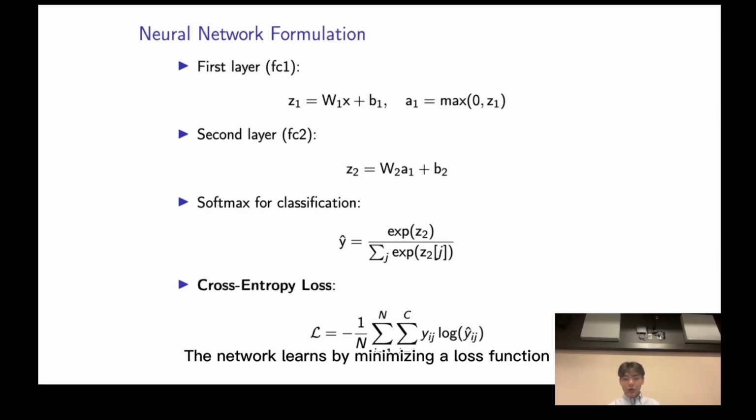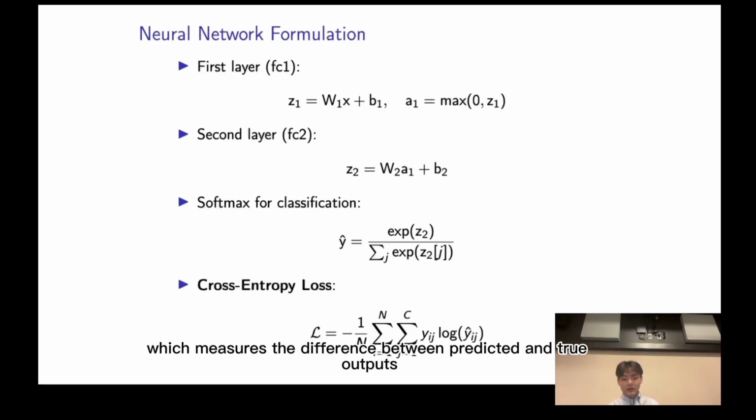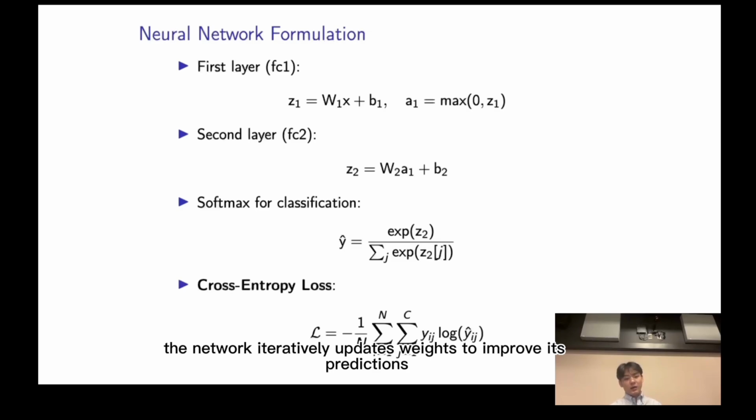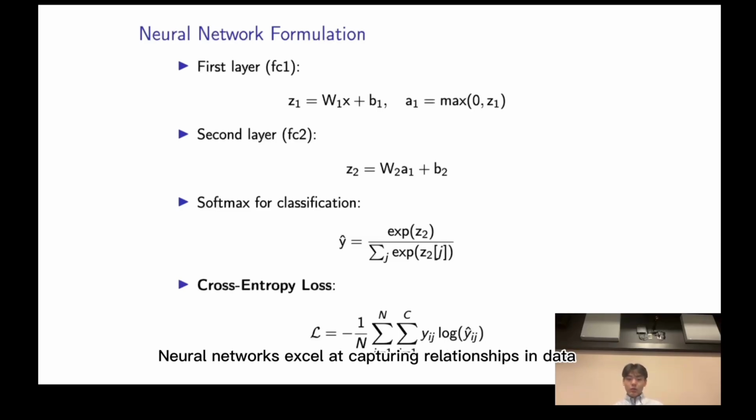The network learns by minimizing a loss function, which is cross-entropy loss in this case, which measures the difference between predicted and true outputs using optimizers like Adam. We use the Adam optimizer in our network, and the network iteratively updates weights to improve its predictions. Neural networks excel at capturing relationships in the data, making them versatile for tasks like image recognition, speech processing, and tabular data analysis. In this case, we are trying to predict whether or not an app is malicious using the tabular data.